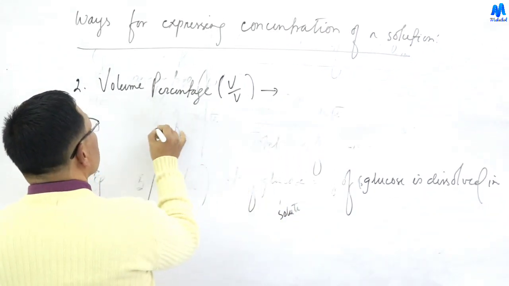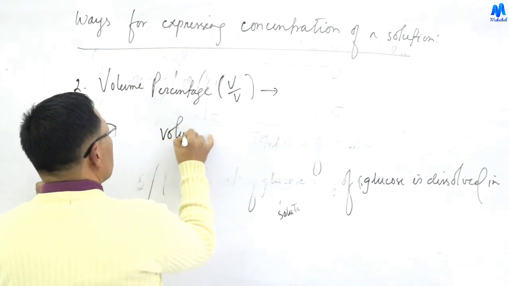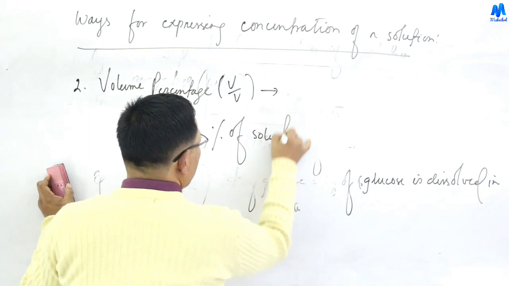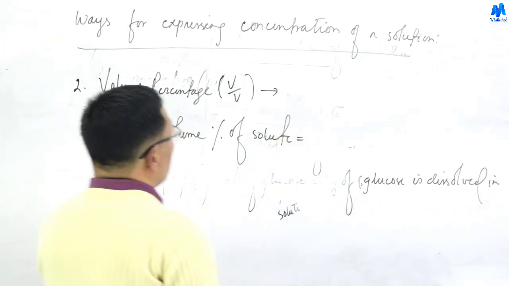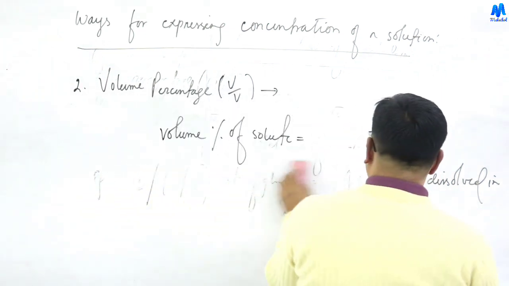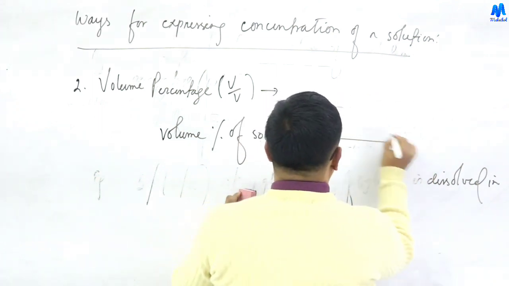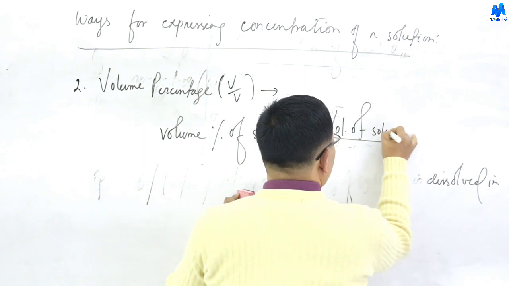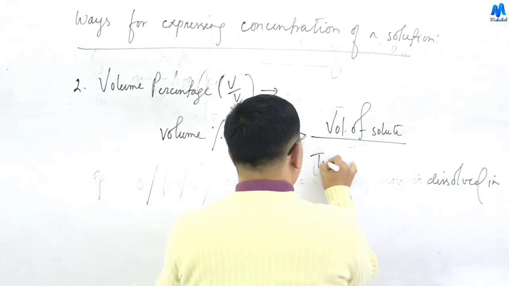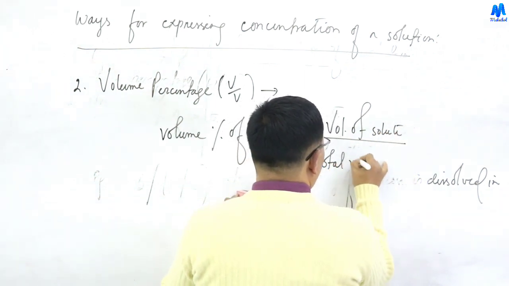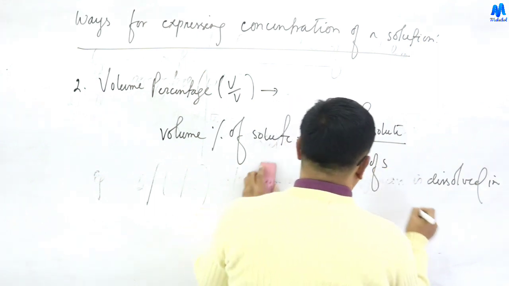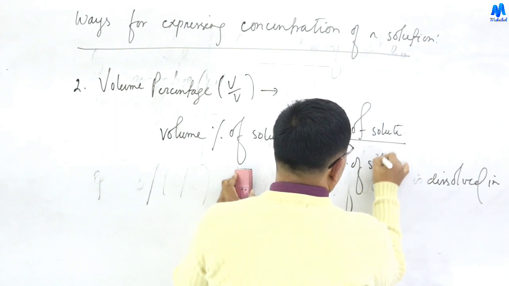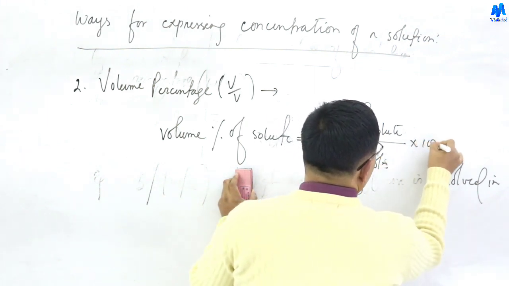Volume percentage of solute equals volume of solute divided by total volume of solution into 100.